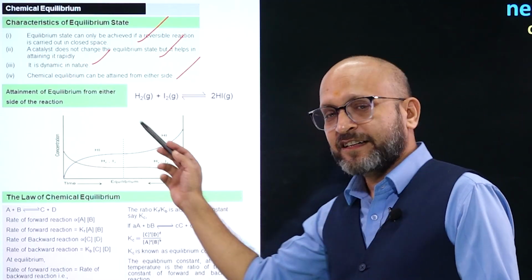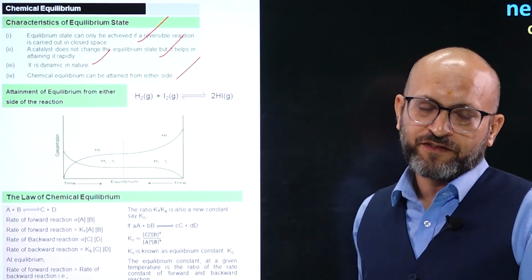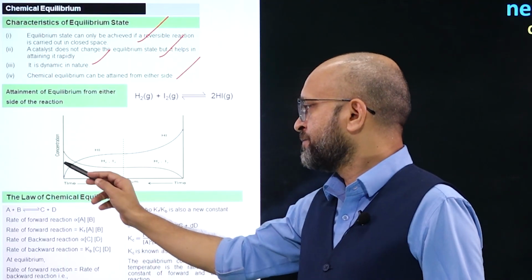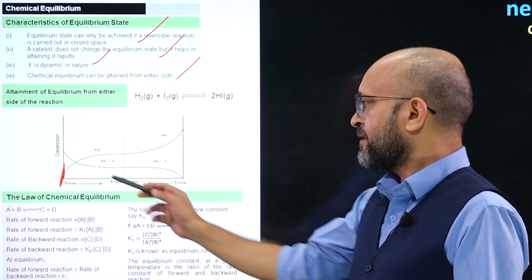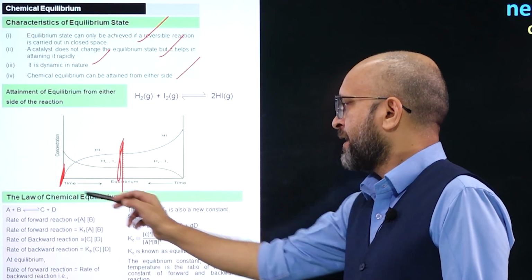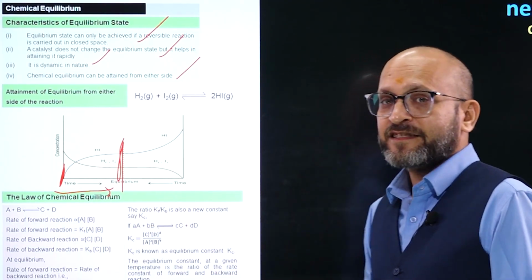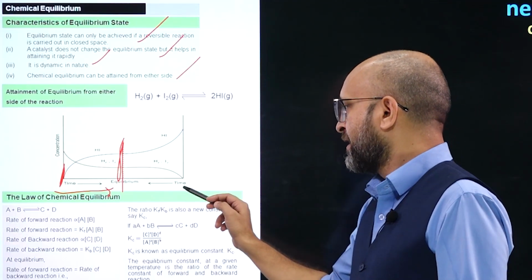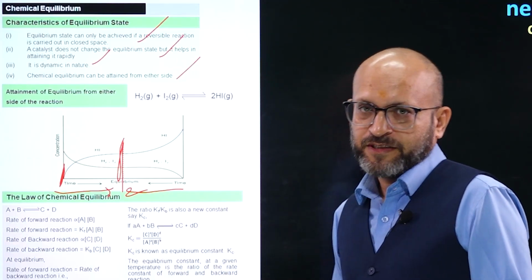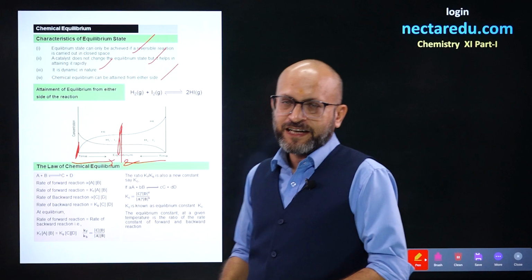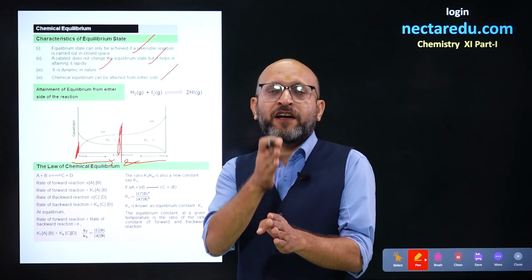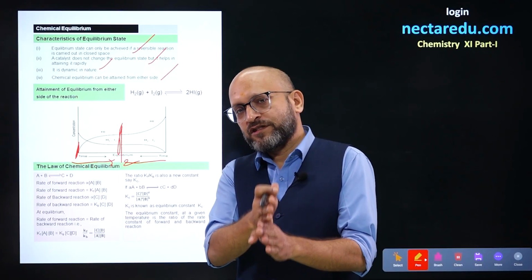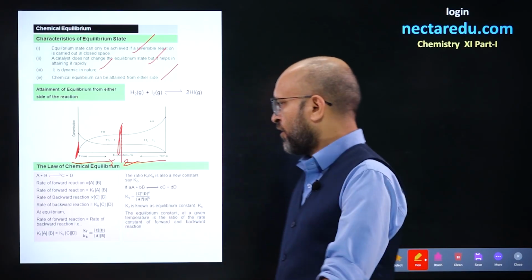So here this graph explains the same thing which we have discussed. If you start from reactants, H2 and I2, then also equilibrium is reached, right, after a certain point. Next, if you start from this side, then also equilibrium is achieved. Either you start from reactants or products, after a certain time equilibrium is achieved, where the speed of forward equals the speed of backward. All right.